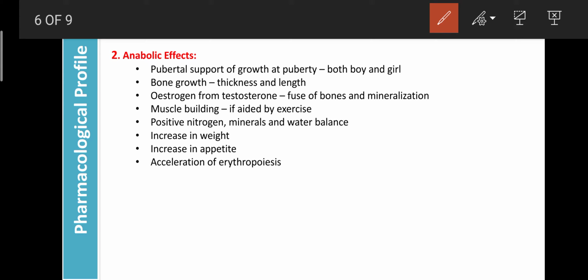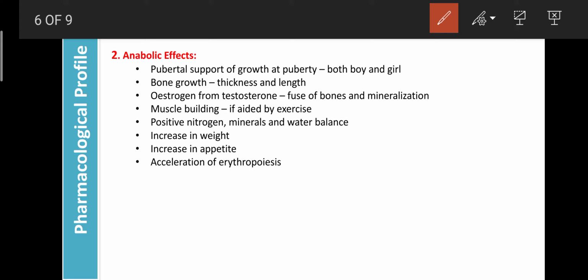And as well, the androgens can enhance bone growth regarding thickness and length. Under the influence of testosterone, the height increases. During the puberty stage, if a student has less testosterone due to exam preparation or many other workloads on their brain, their growth can be stunted. If those students are free from anxiety regarding exam preparations or anything else, that candidate will develop healthily, with development of the bone in thickness and length.